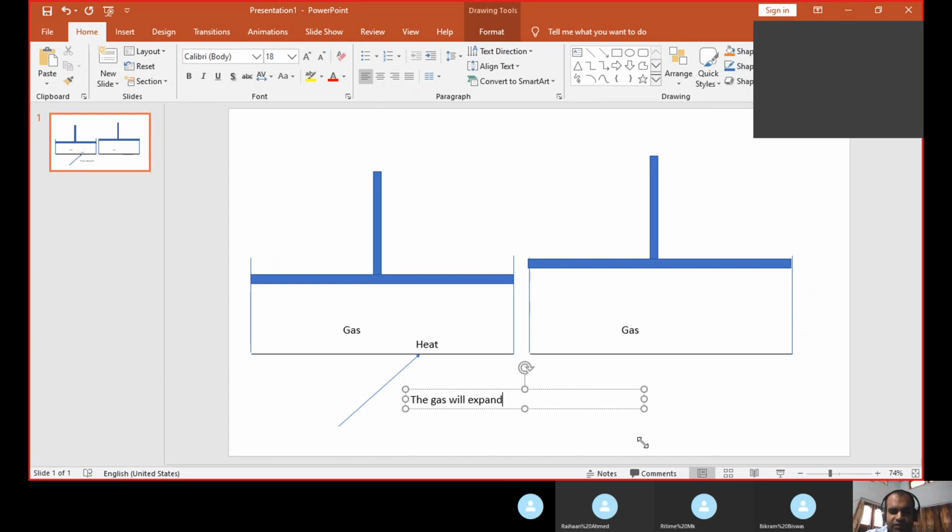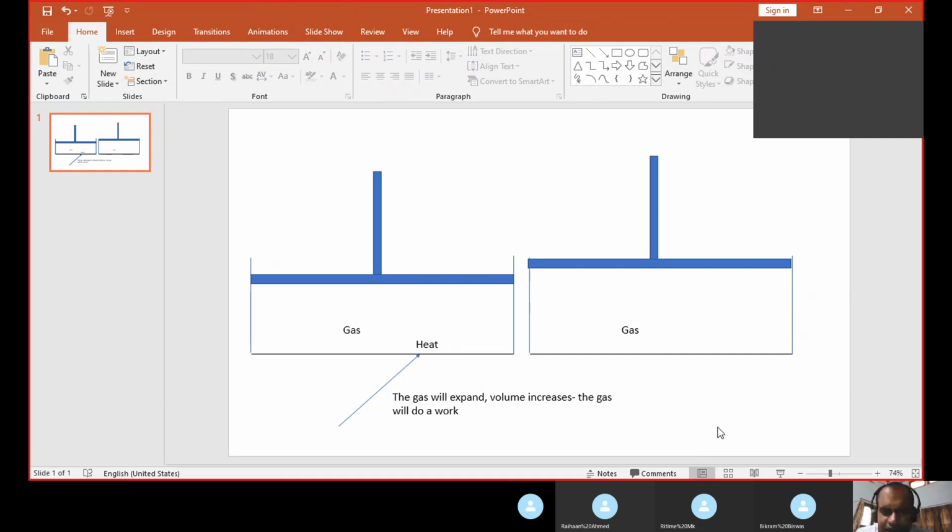The gas will expand, or it means its volume increases. If the gas expands, its volume increases, that means the gas will do a work. And its volume increases means the piston has to move outward.